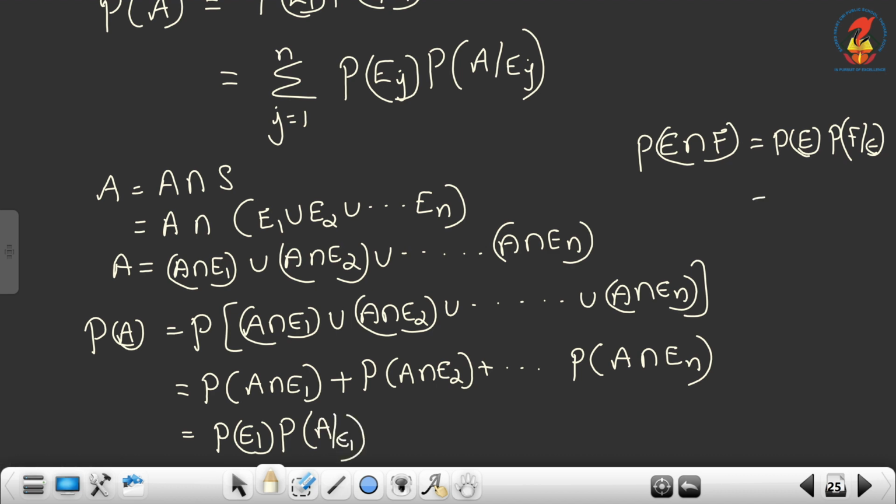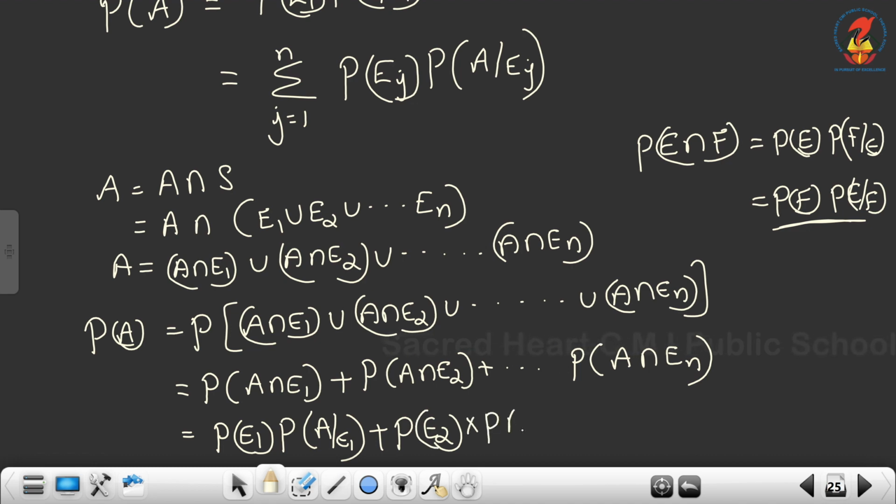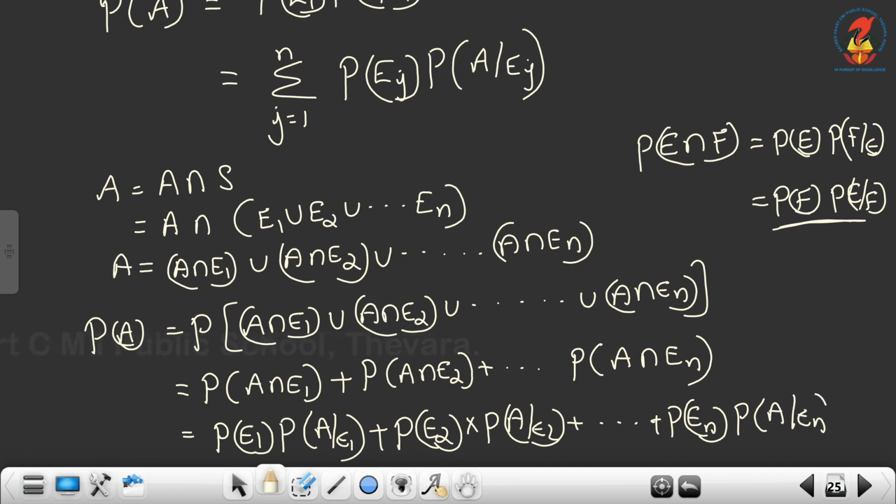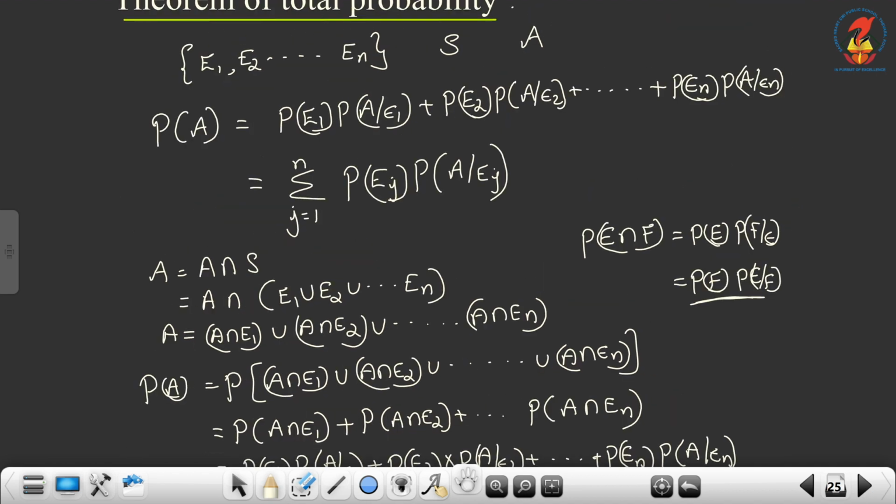The same thing I can write as P of F into P of E given F. So using this result, plus P of E2 into P of A given E2, plus etc., plus P of En into P of A given En. So this is the same as sigma P of Ej into P of A given Ej. So you have to learn that part only. Okay, P of A.